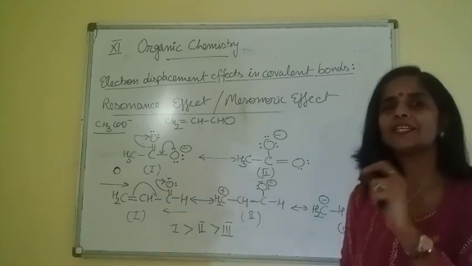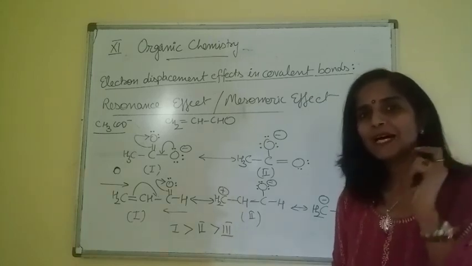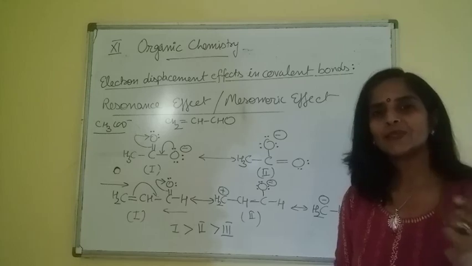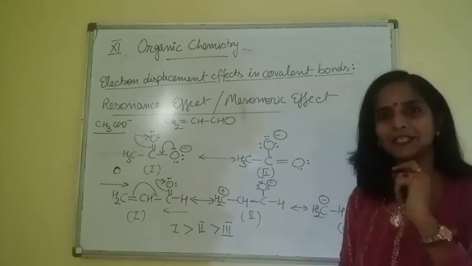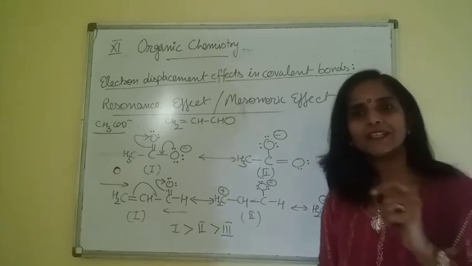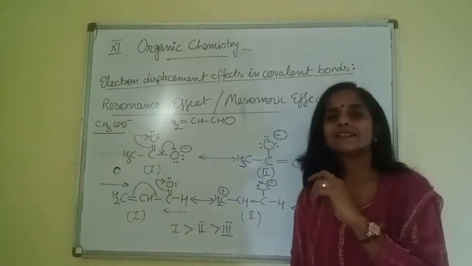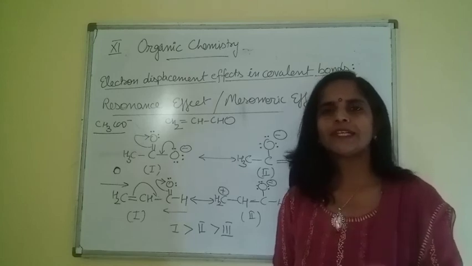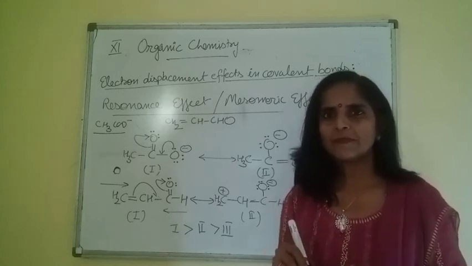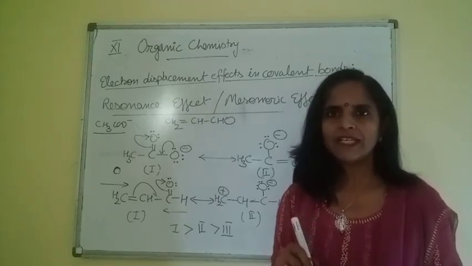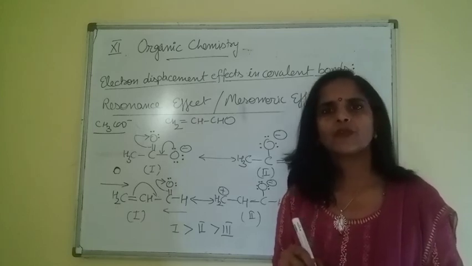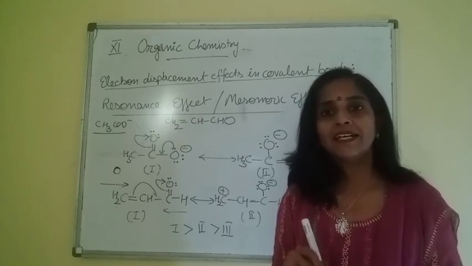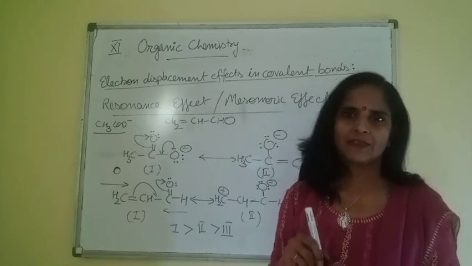Till now I haven't told you what is the minor difference between resonance and mesomerism. But wait, I will tell you that also. But that we will discuss in the next video. So in this video we discussed three things. First was inductive effect, second was electromeric effect, and third is resonance effect.